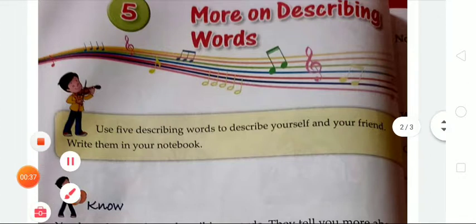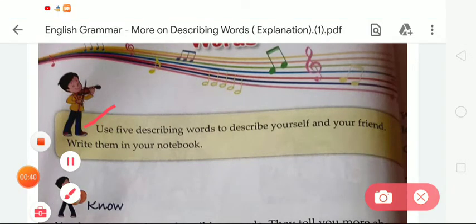Okay, so first of all, here is the activity for you. You have to use 5 describing words to describe yourself and your friend. Write them in your notebook. Students, you must write this given activity in your notebook.